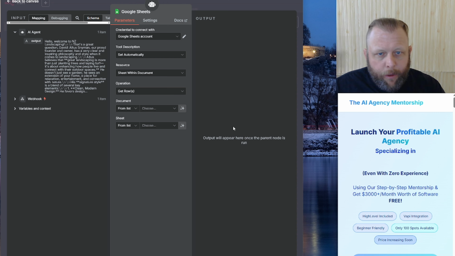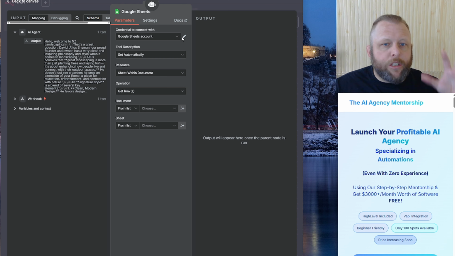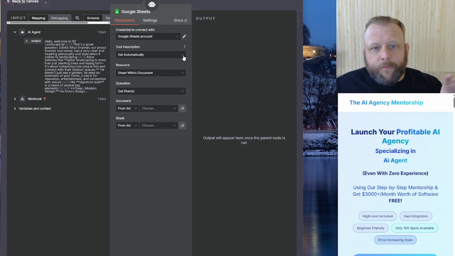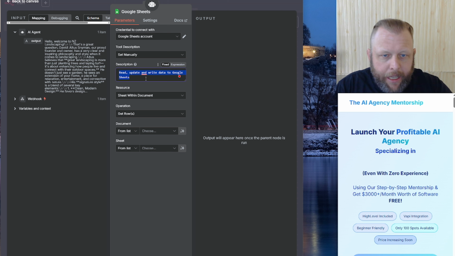So we're going to come back in here, come to tools, and connect your Google Sheets to N8N. Really easy to do. It has a native integration. We're going to call this one, because we're going to build up an address book very soon as well. We are going to say, use this tool to find the product status and name.